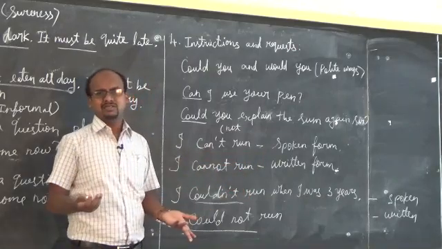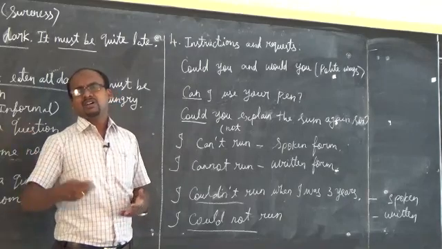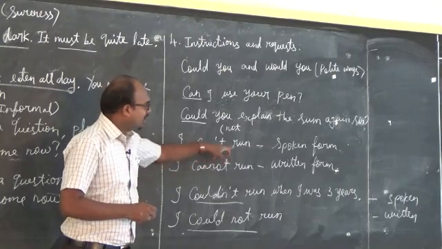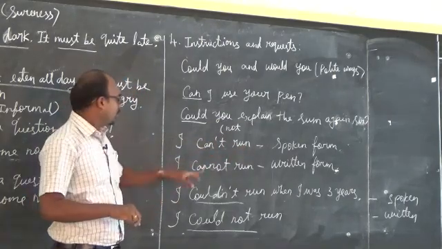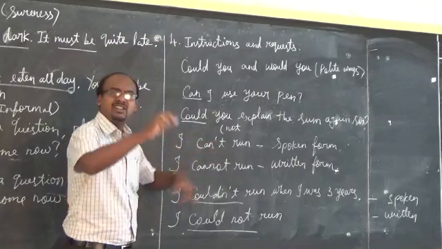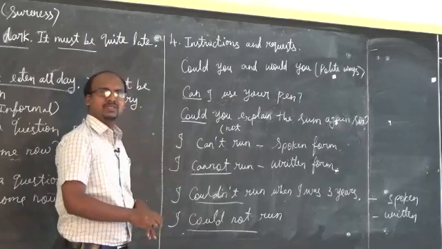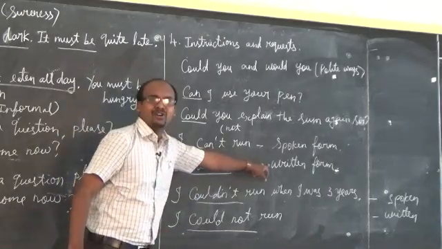I can't run properly, sir. I can't run properly in that competition. So that's what they have given. I can't run. It is the spoken form. When you want to write the written form, you should not write can't run. You have to write cannot. You have to write the full form. That's what is given: I cannot run. That is the written form.